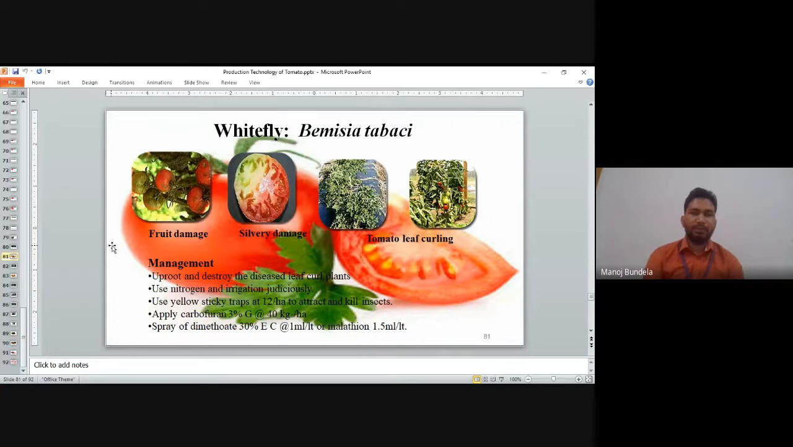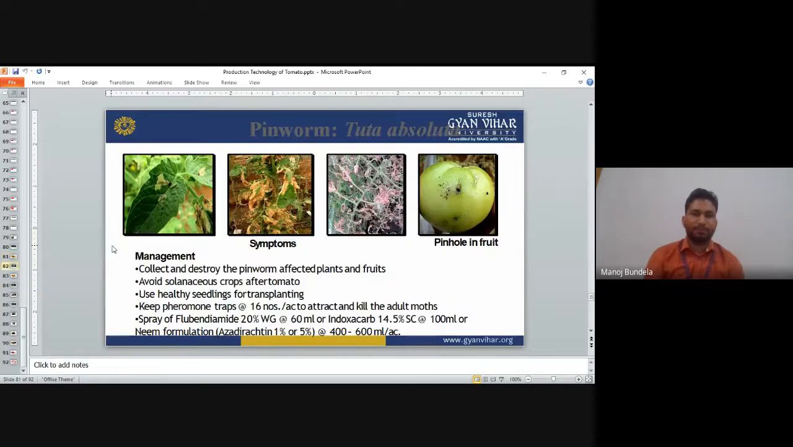It will also spread the viral disease. And for viral disease we do not have any control, except to uproot the plant and destroy it, or we have to control the insects.